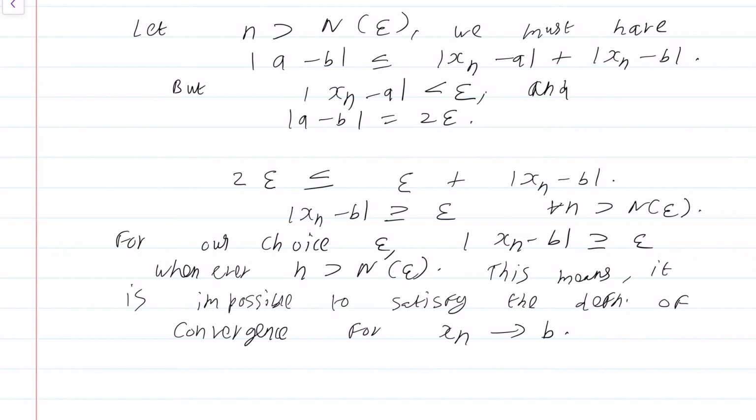That's simply not possible, because after a particular stage, more precisely our choice n of epsilon, the sequence is always at least epsilon distance away from the point B. So the definition can never be satisfied for xn converging to B.